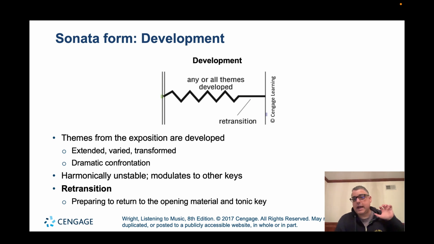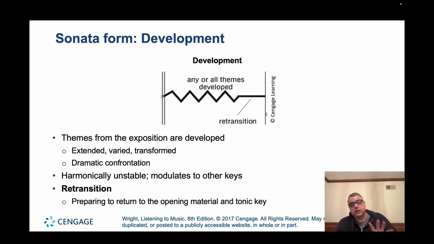Now, after the exposition, we have the development section. The development section is where all that drama happens. The drama in the classical period in the development sections is about taking a theme and moving to all different key areas, doing dramatic shifts. That's the drama that we're listening to. The themes are exposed and they're developed. Maybe the theme is stretched out, maybe it's shrunk, maybe it's flipped upside down. Maybe they add counterpoint to the development section.